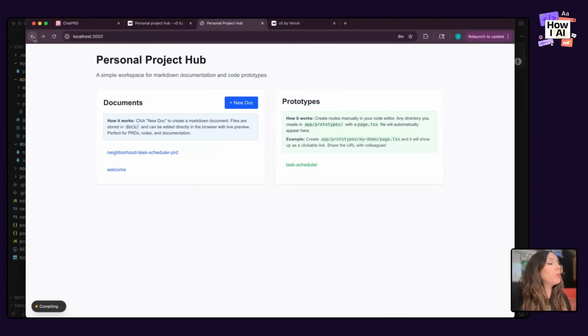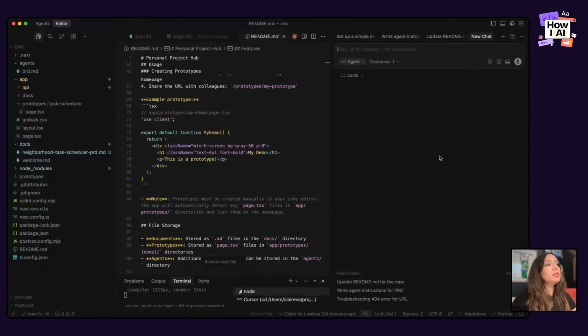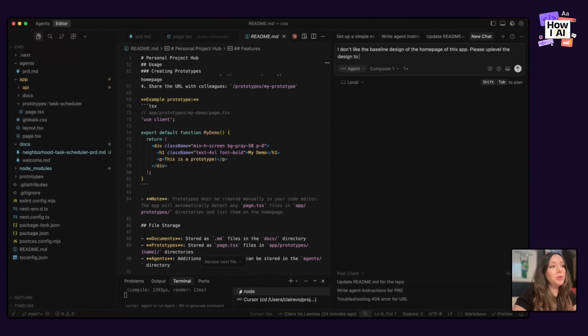I don't actually care about the prototype looking nicer. I care about this homepage looking nicer. This is really, really, really sad. So I'm going to open Cursor. I'm going to say, I don't like the baseline design of the home page of this app. Please up level the design to be prettier and cuter.